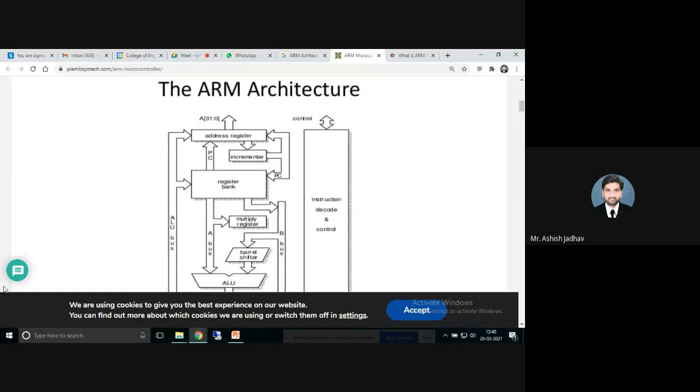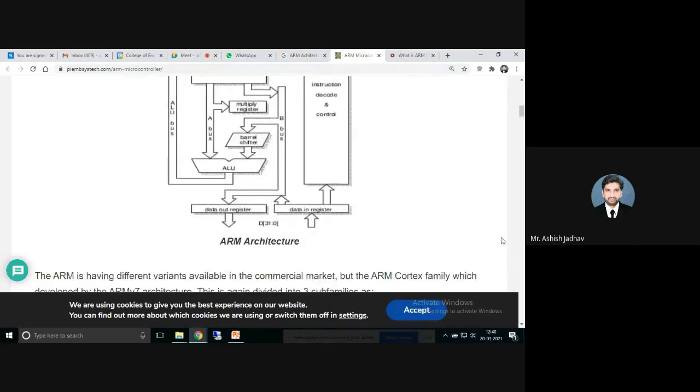And here on the left hand side, the processing is carried out. If you want to add a couple of registers, if you want to perform some addition, subtraction, or logical operations like AND operation or OR operation, it simply gets the data into ALU. Then ALU performs that arithmetic or logical operation, and it will send the result.